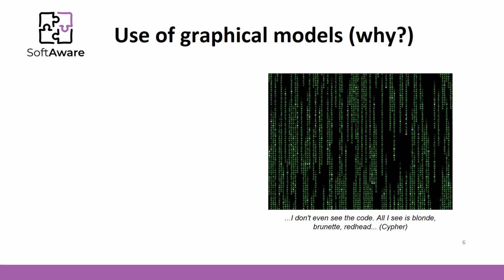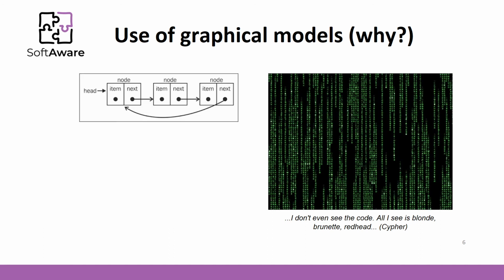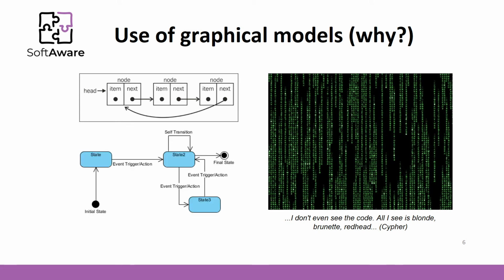Different from Cypher in the movie, humans cannot think and understand this type of abstraction. To describe complex constructions, additional metaphors are needed. For example, in the data structure model, linked lists were presented similarly as it is shown in the picture. In this course, for system modeling, we will draw pictures similar to this, the left bottom image in the slide.